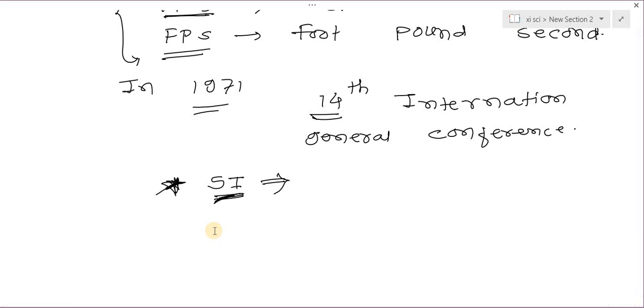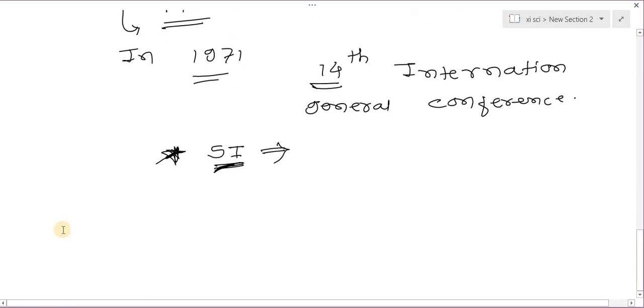That system is the International System of Units, or the SI unit. So now all measurements are taken according to the SI system.